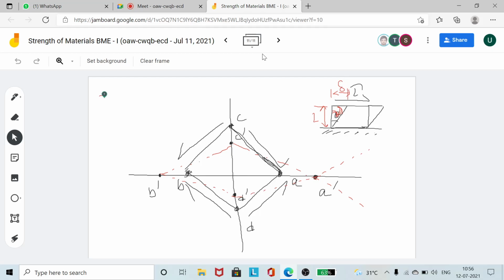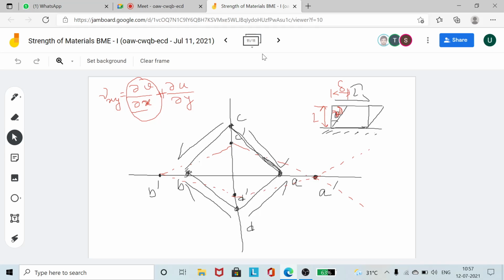So what is gamma xy? Gamma xy is equal to, I have asked you to write those things, you haven't written, I know. So that is del v by del x plus del u by del y. So you can see that shear strain is the change in the lateral dimension divided by the change in the longitudinal direction. So I am taking the lateral displacement. See, del v means v is the displacement in the y direction.